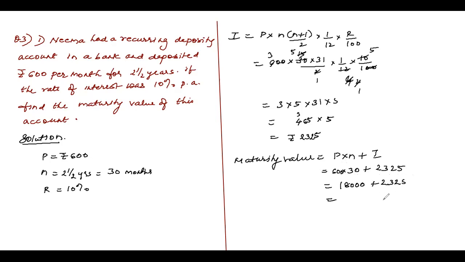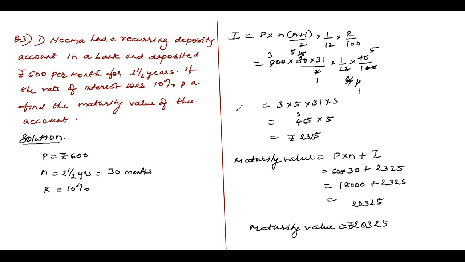So how much do you get? 20,325. So the maturity value equals 20,325 rupees. Got it, children? A very simple sum, children.